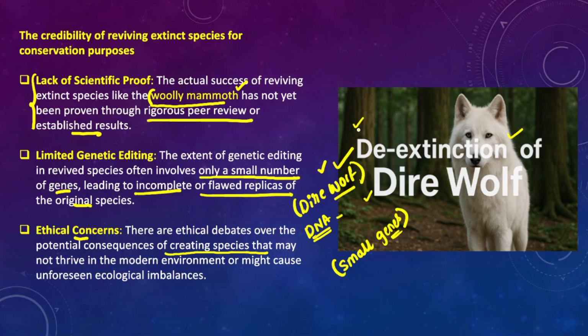What if scientists revive those extinct species again? They may not be able to survive in the present conditions, and because of this it could even cause unforeseen ecological imbalances, and they may not sustain or survive even if we recreate them.